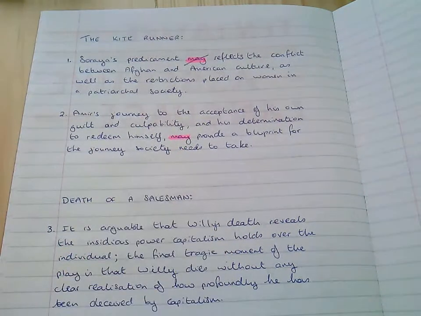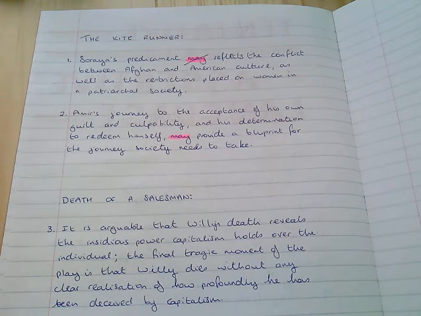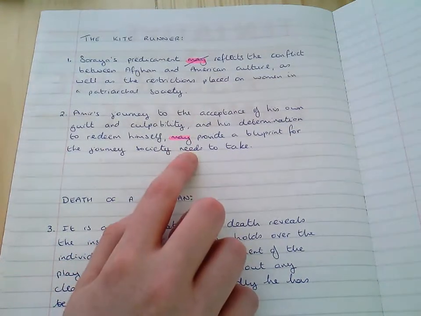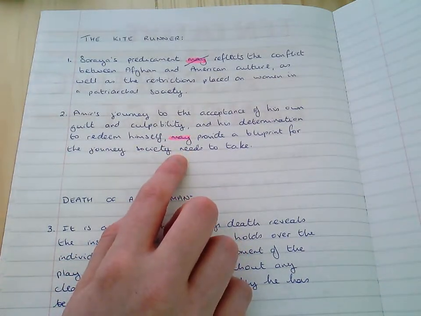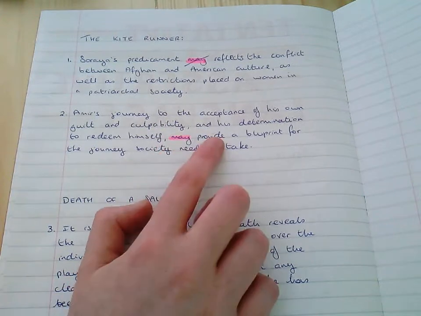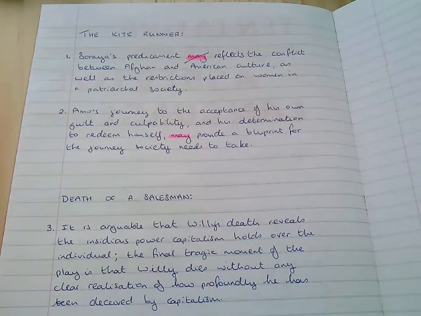So when you want to suggest, hint, give a whole range of different possibilities, you would be using that tentative language. I think if this was a conclusion, I might be a little bit more assertive, and I might say, having looked at all the evidence and explored all of the ideas, yep, I'm going to be more assertive, and I'd take the may out and I'd just say that it provides a blueprint.